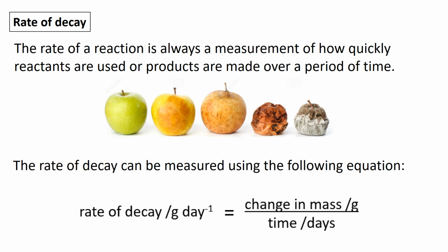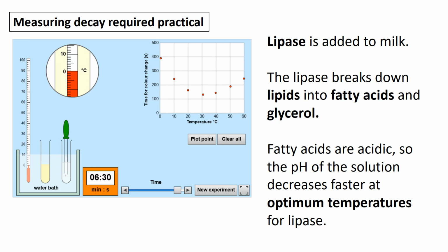And we can measure the rate of decomposition and how quickly it might happen by normal methods of measuring rates, essentially. That's rates of chemical reactions. So we can measure it by the change in mass of something like your food source. And if it's a rate, it's got to be over a given amount of time. So we can actually measure the rate of decay. For example, of that apple there, if we measured its mass every day and recorded that, we could measure the rate of the decay of the apple. And so this then leads to a measuring decay required practical.